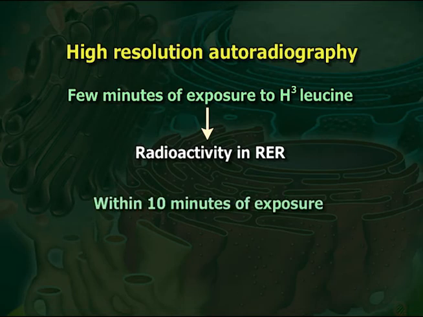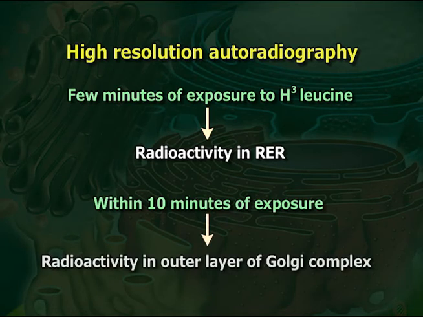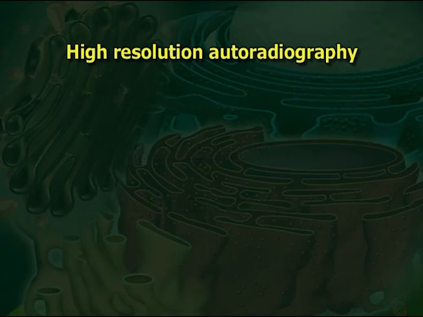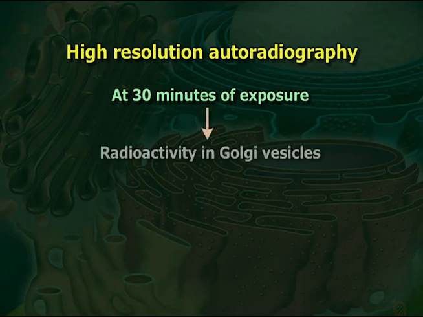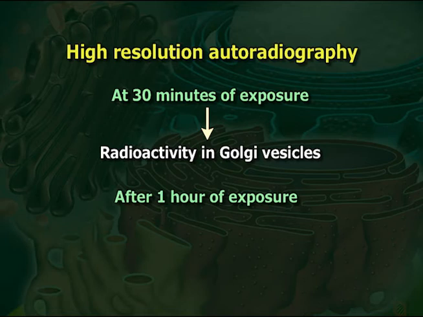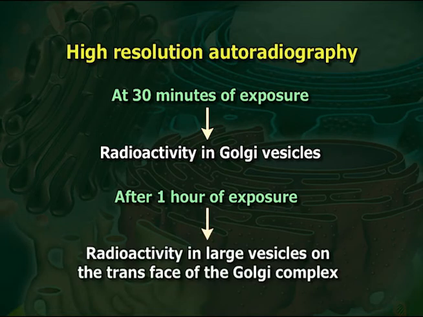Within 10 minutes, the radioactivity was noted in the outer layer of the Golgi complex. At 30 minutes, it was found within the Golgi vesicles. After 1 hour, the radioactivity was mostly noted in the large vesicles on the trans face of the Golgi complex, which were ready for secretion.